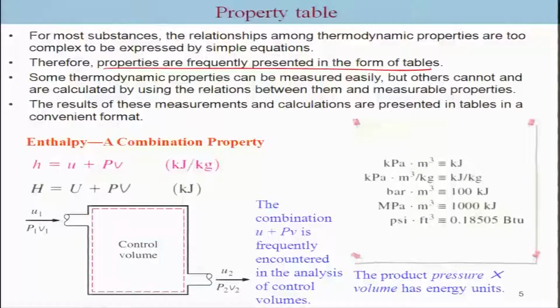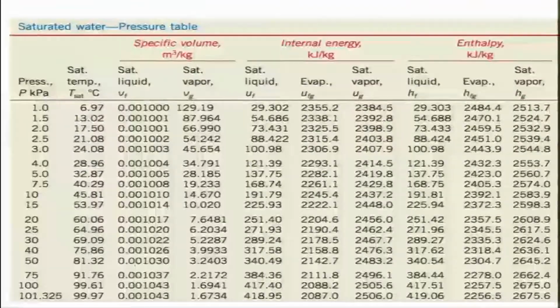Now there are some properties which can be measured easily, but for others such as entropy and so forth, you need to use some kind of relation from the measurable quantities in order to evaluate such a function. So usually what we do is we measure and calculate all these properties. Some are easily measurable, some are dependent on the measurable quantity, and they are presented in a table in a convenient form. One of the properties is enthalpy, which is often encountered in control volume cases. So a typical table will look like this.